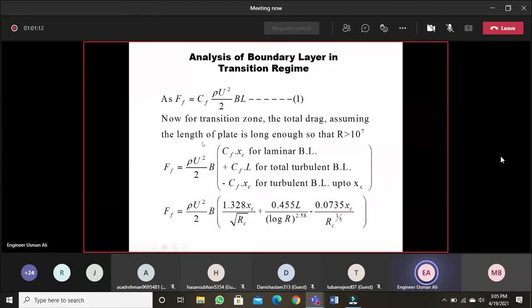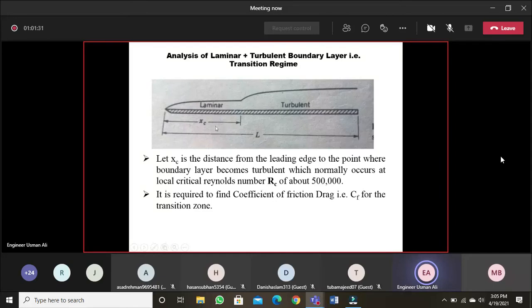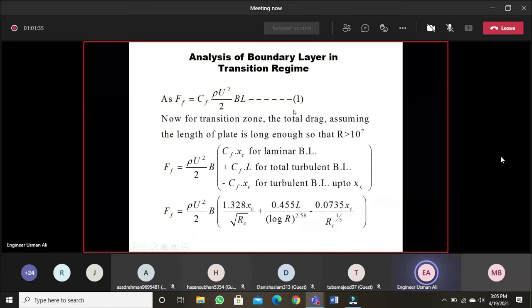So for the transition zone, what will be the friction drag coefficient? This is the main thing that will be different. Rho u square by 2 into B, these are the constant things taken out. The only thing that will be varying is the friction drag coefficient. So combined for the transition zone, the friction drag coefficient will be partly for the laminar and partly for the turbulent. So CF into XC is for the laminar boundary layer.